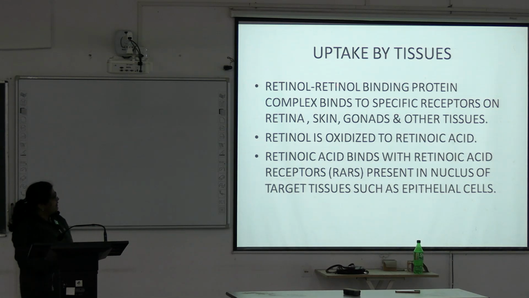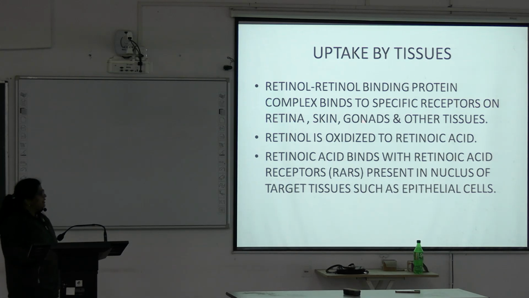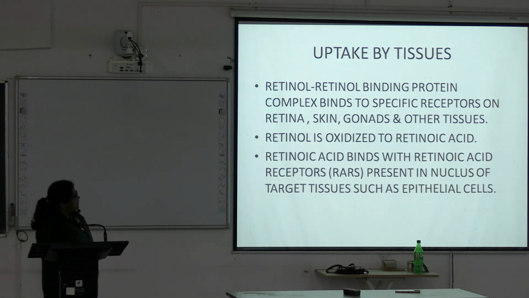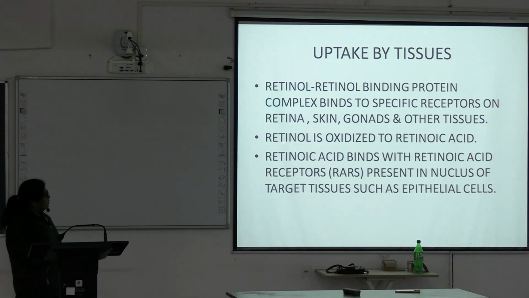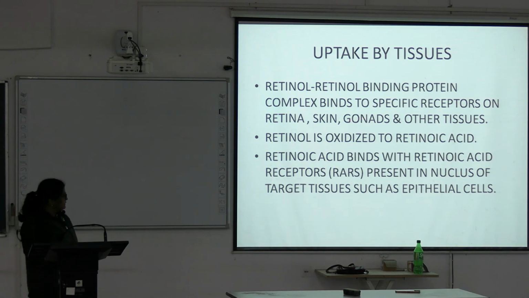In blood, retinol always binds with retinol binding protein, and it binds to specific receptors on the retina, skin, gonads and other tissues. Retinol is oxidized to retinoic acid. Retinol is the alcohol form and this is the acid form. So, it is oxidized to retinoic acid.